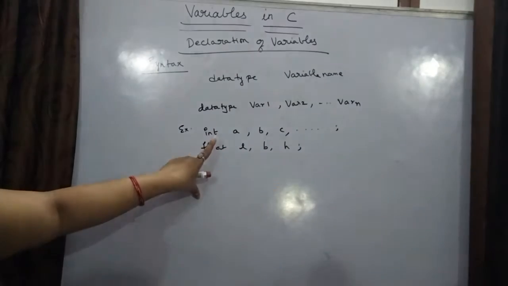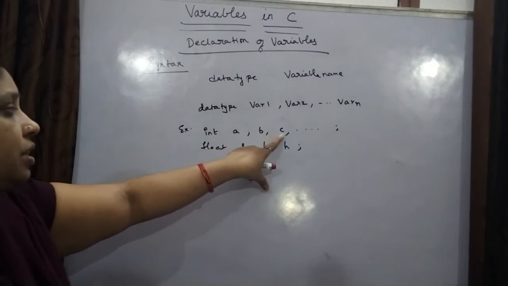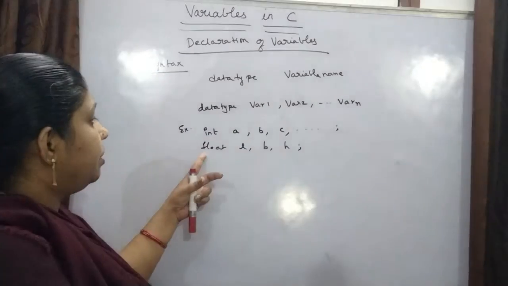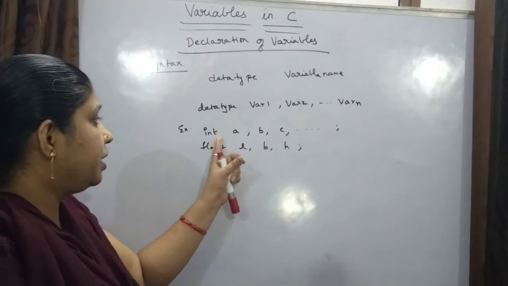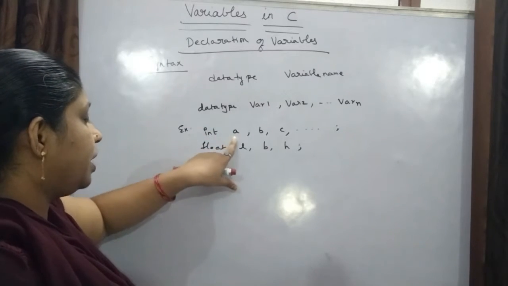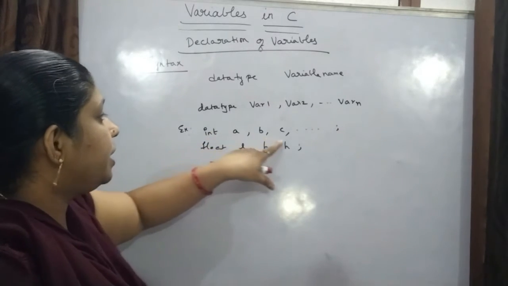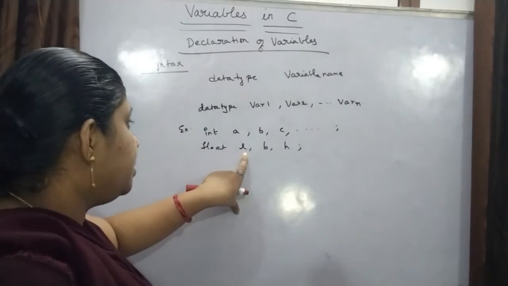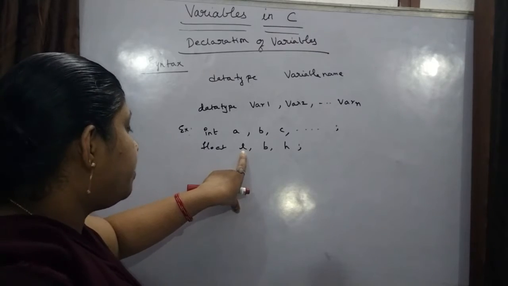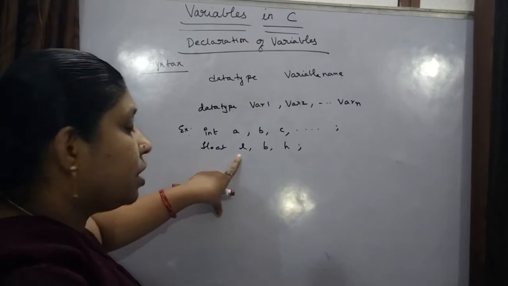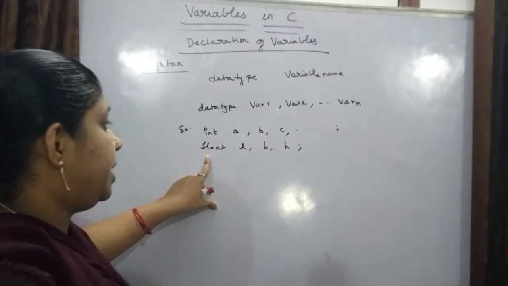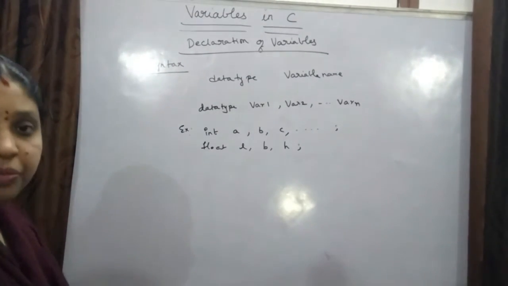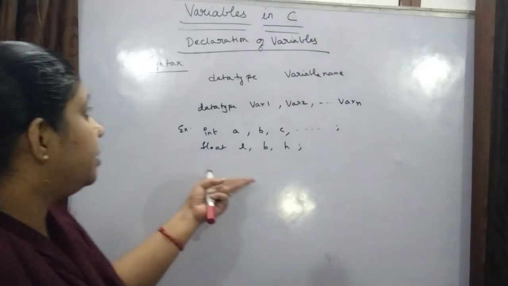Before this we gave int a, int b, int c in different lines. Here in one statement I am declaring all the variables which take int values in data type int, and the variables which take float values in data type float. So this is the way you declare the variables.